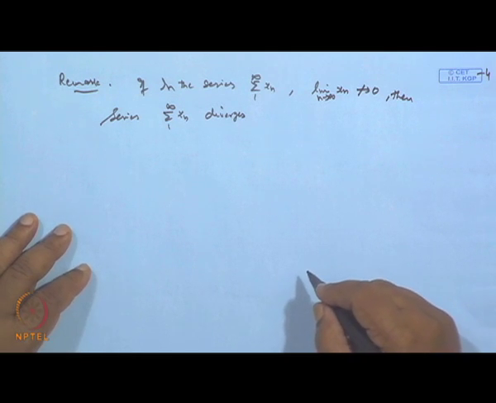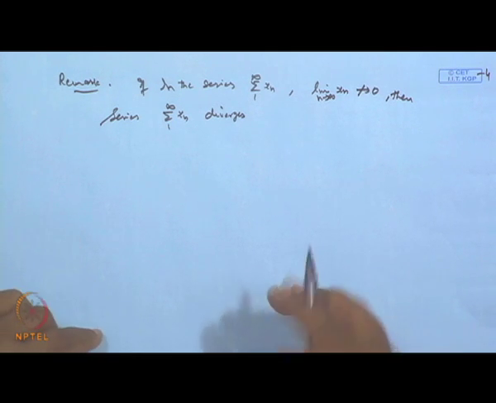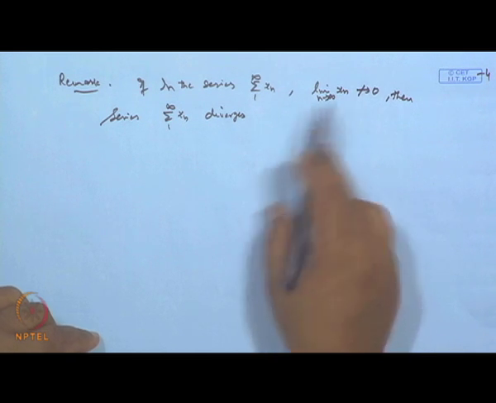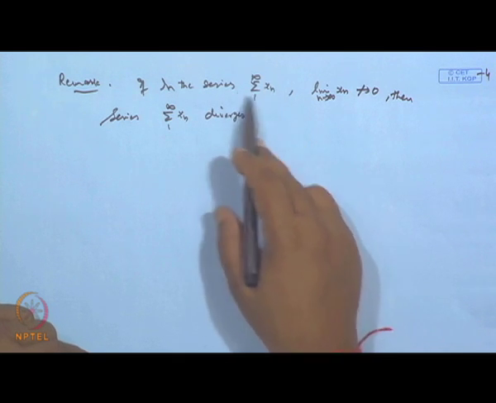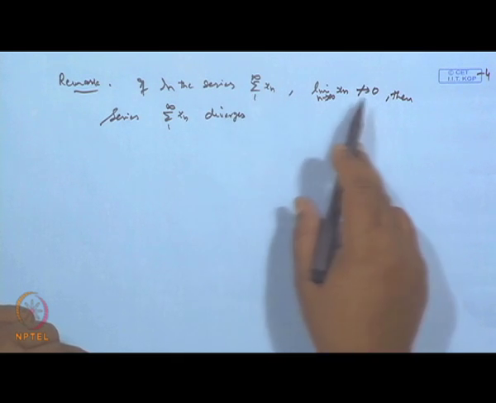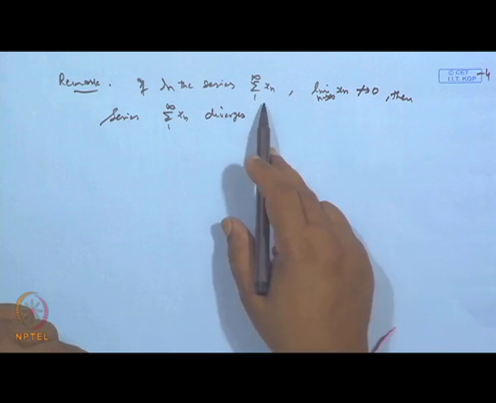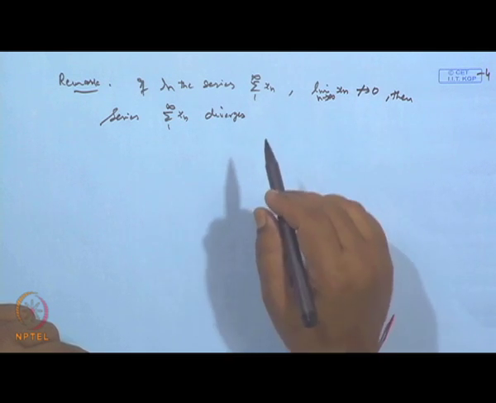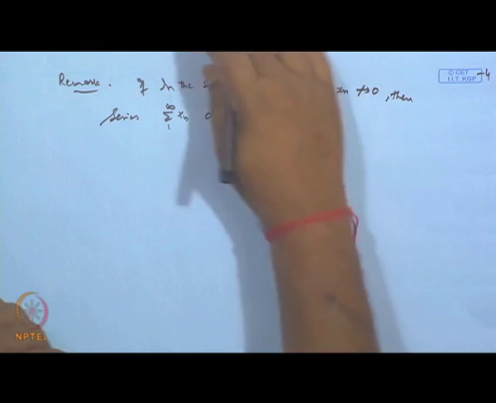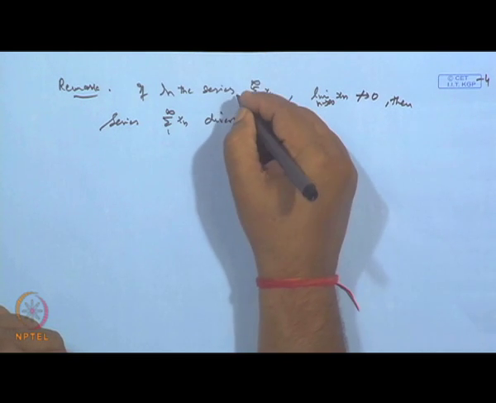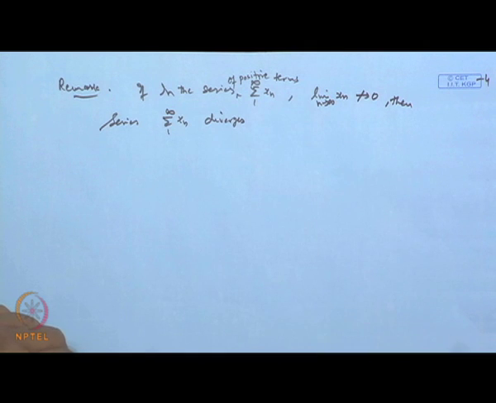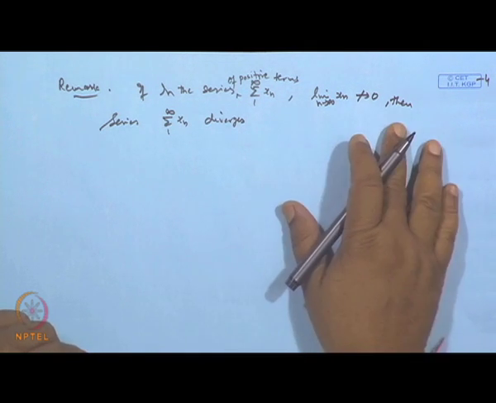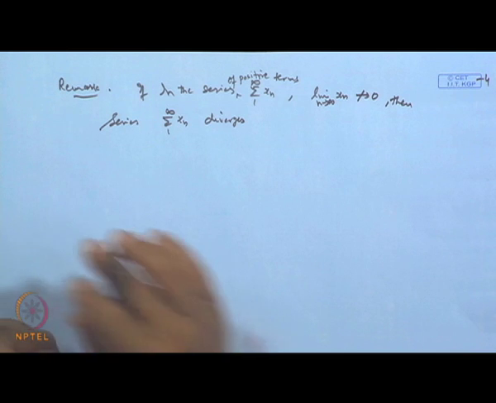And the reason is very simple. If it were convergent, then according to the necessary condition for convergence of the series shown earlier, the nth term must go to 0. This is not happening, therefore, it will diverge. So, this was part of it.